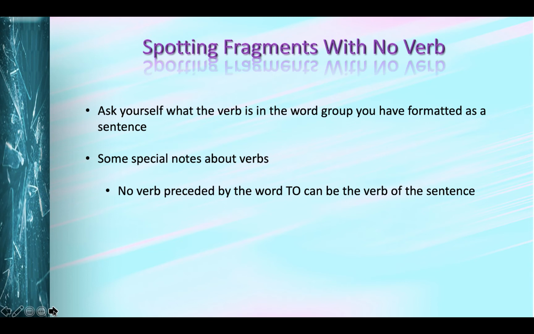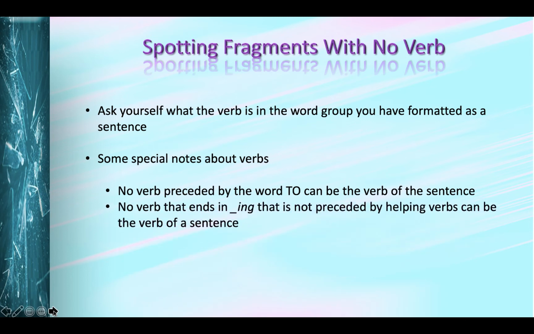Now, on the other hand, if we look at the sentence I want to be nice, well, that sentence makes sense because there is another verb in this sentence. Want. And want is the verb of the sentence. To be is not. No word ending in ing that is not preceded by helping verbs is the verb of the sentence. In fact, most of the time, those words don't function as verbs at all. Usually, they function as nouns.